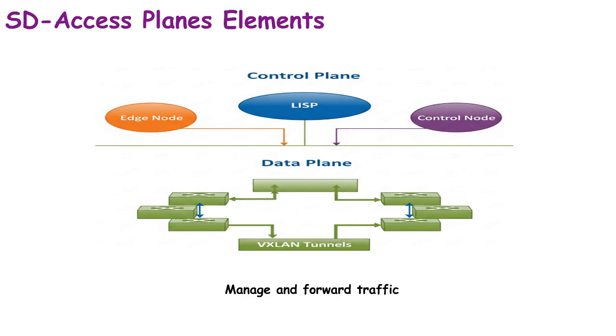Edge nodes forward traffic, while control nodes provide endpoint mapping and reachability. This clear separation allows policy enforcement independent of underlying topology. It applies to user mobility, IoT onboarding, and secure segmentation in campus networks. In conclusion, SD-Access planes enhance automation, security, and agility in campus architectures.